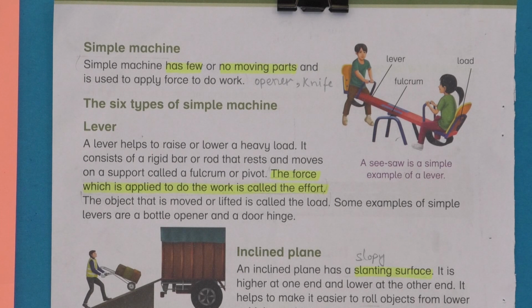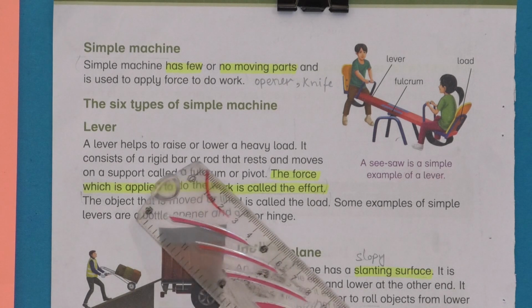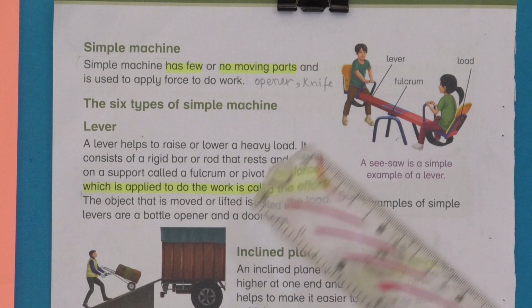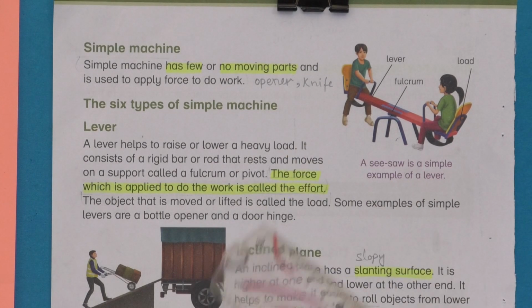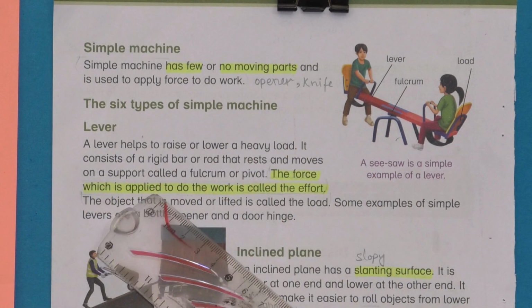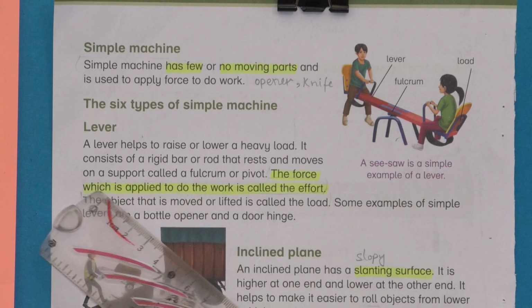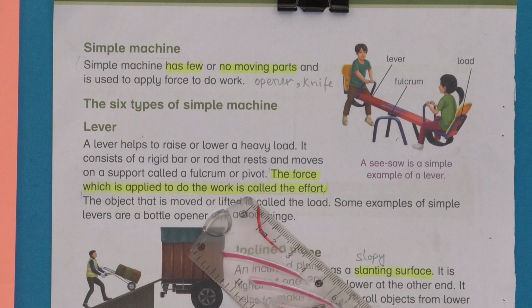Let's start with our first type of simple machine, which is lever. A lever helps to raise or lower a heavy load. To uplift heavy loads, we will use a lever. It consists of a rigid bar or rod that rests on and moves around a support called a fulcrum or pivot.